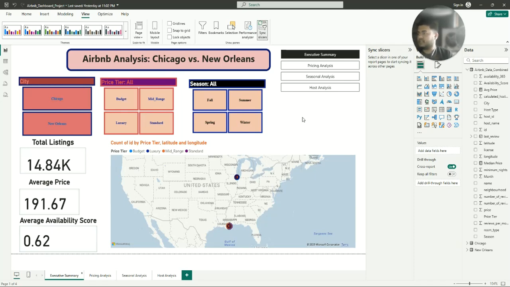I know the color scheme is not good. I'm just learning. This is the third time I'm making this project. In the third time, I got all the knowledge. First time I blew up seriously. So yeah, thank you very much.